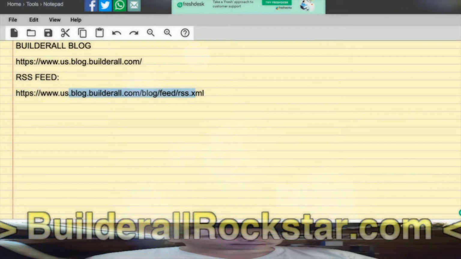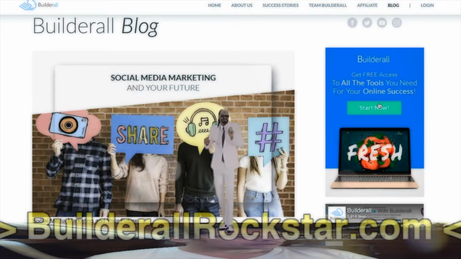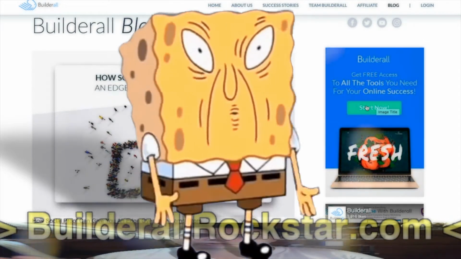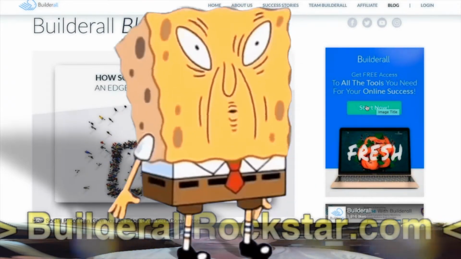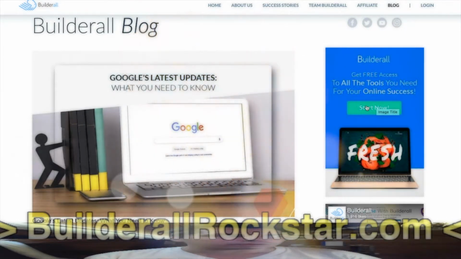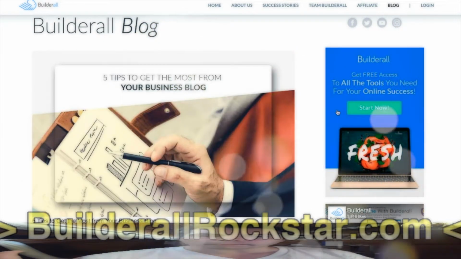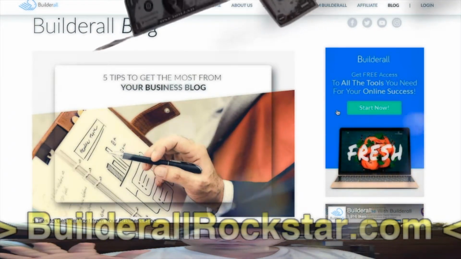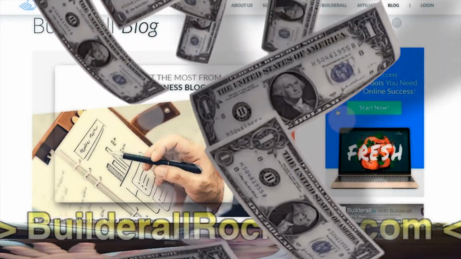But this website I will not use myself, and I will maybe make a comment about it, because when you click here, get free access, then you go to a website called mybuilderall.com/register. It's not builderall.com, and when you use an affiliate redirect link, you set the cookie for builderall.com, not any other website, and surely not mybuilderall.com.